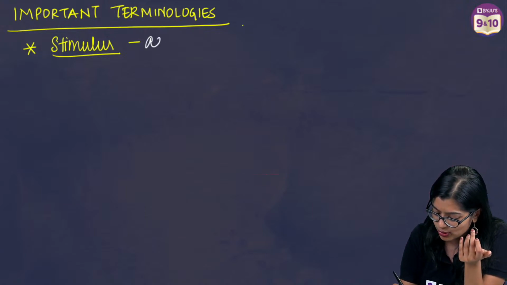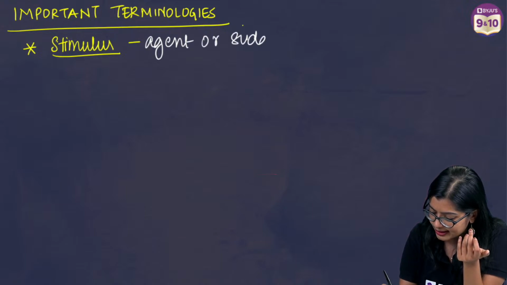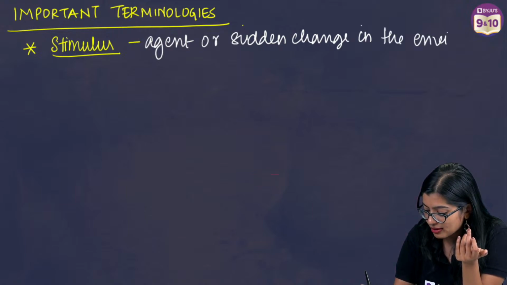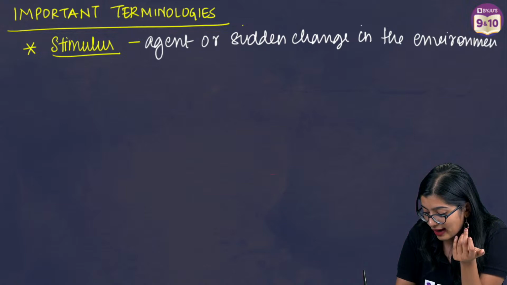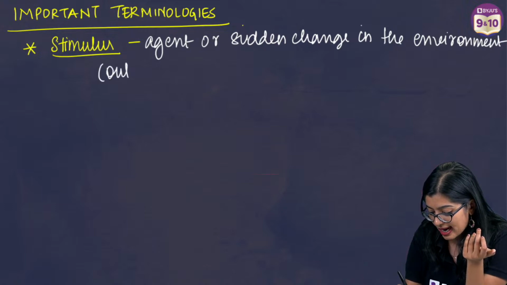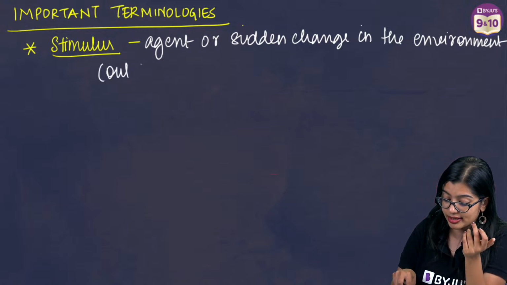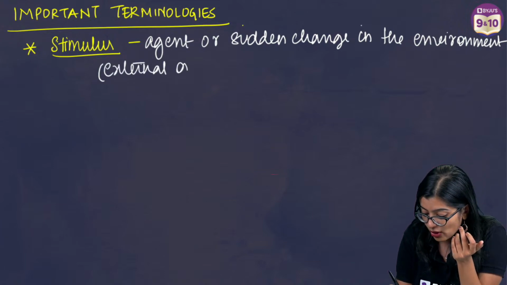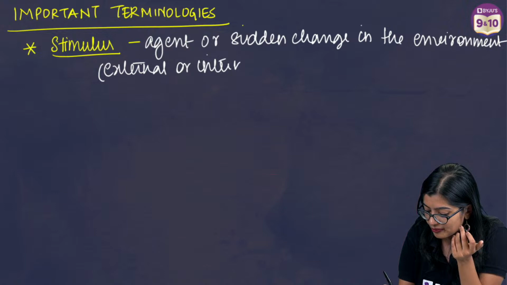So, we can say that a stimulus is any agent, or a sudden change in the environment, okay? Now this environment could be outside, so it could be an external one, or it could be internal, right?